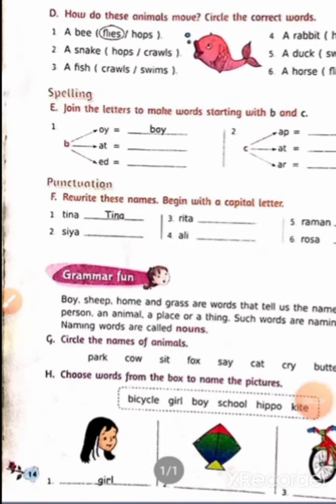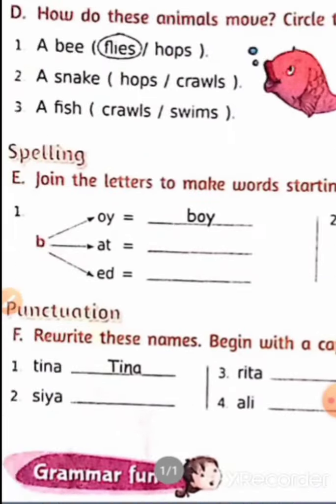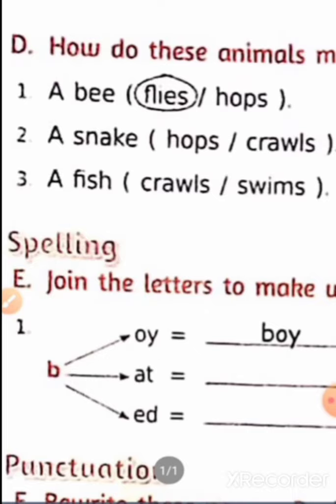Okay, now we came to the next page and that is question number D. How do these animals move? Just look at the first one here. The first one has already been done. A bee flies. We all know that a bee flies. But the second one, a snake hops or crawls. Hops means jumping and crawls means slithering.